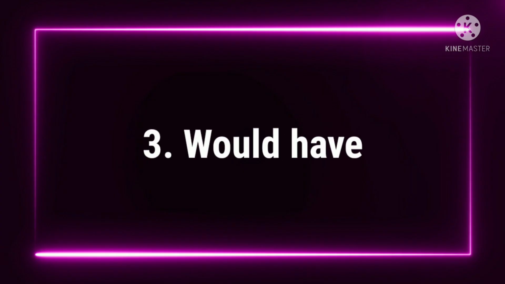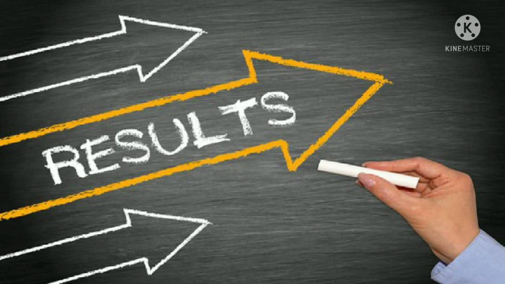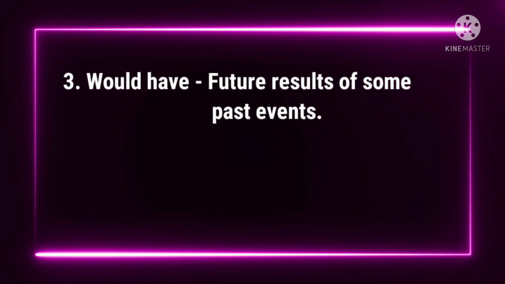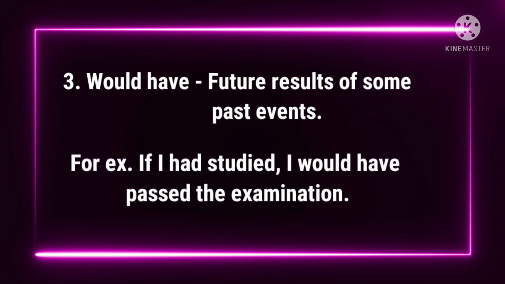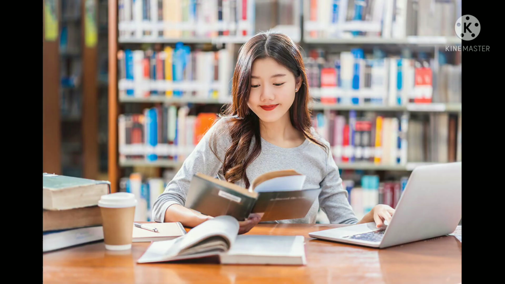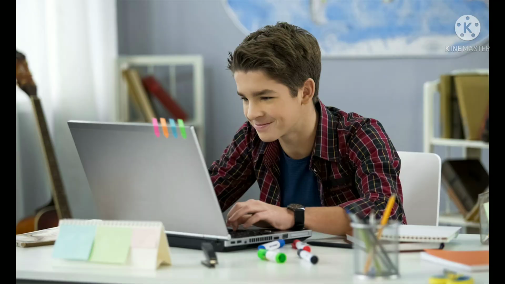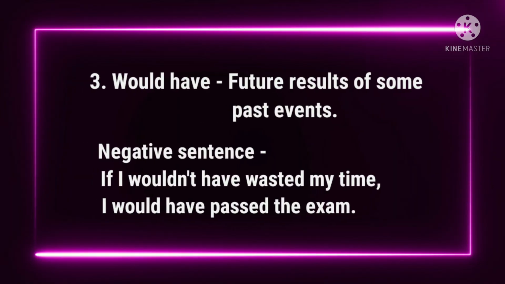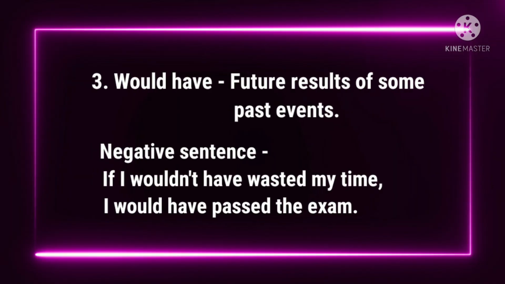And the last one is would have. As we use would to show future results, just like that, we use it with have plus past participle to talk about future results of some past events. For example, if I had studied, I would have passed the examination. Here would have talks about the future results of your past actions. Again, it didn't happen that way. That's why we use have plus past participle. A negative sentence will be like this: if I hadn't wasted my time, I would have passed the examination.